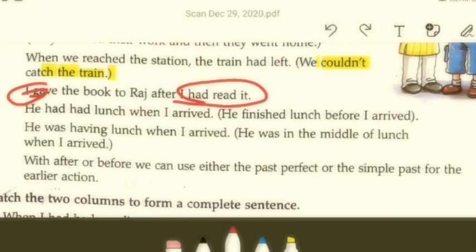I don't think we need a breakup for these sentences. These are very simple, right? Then I'll take up one more. He was having lunch when I arrived. He was in the middle of lunch when I arrived. Okay, someone was having lunch, then you arrive, consider. So he was in the middle of lunch, he was having the same. Okay, so I'm not discussing the rest. It's very simple. If you keep discussing each and everything, the video is going to be too lengthy.